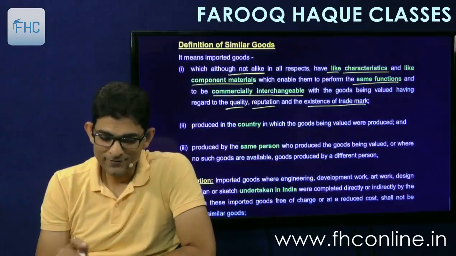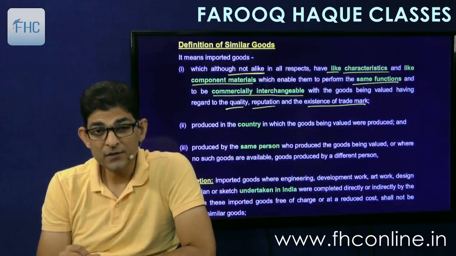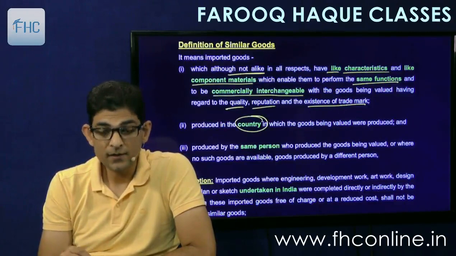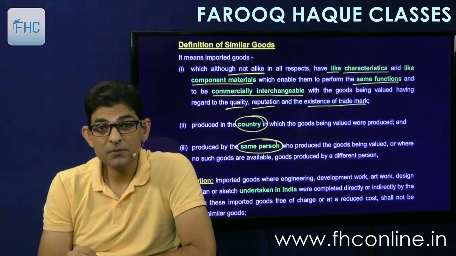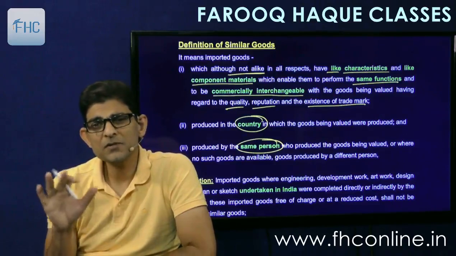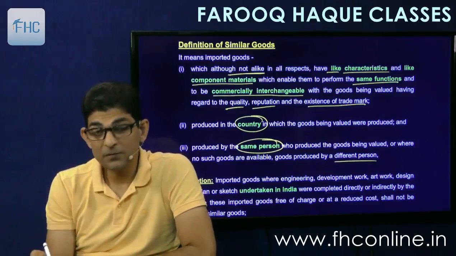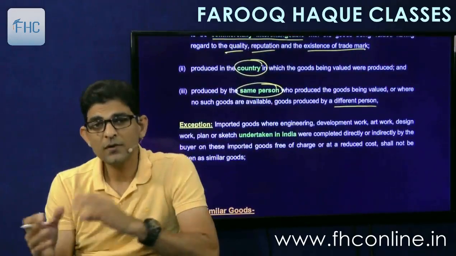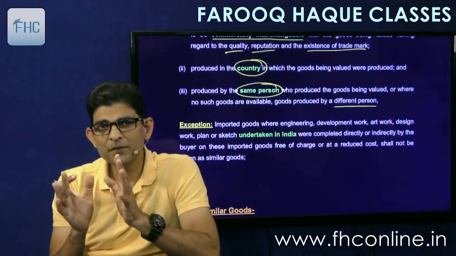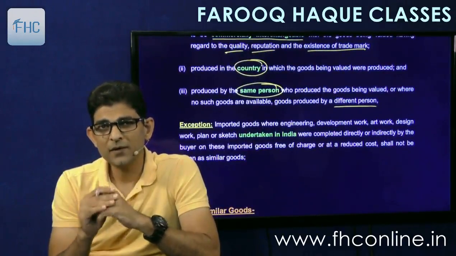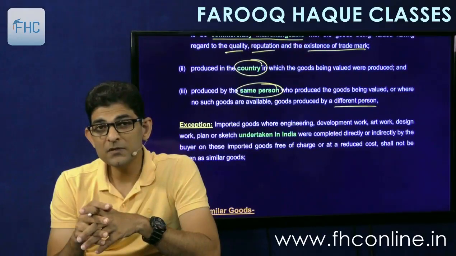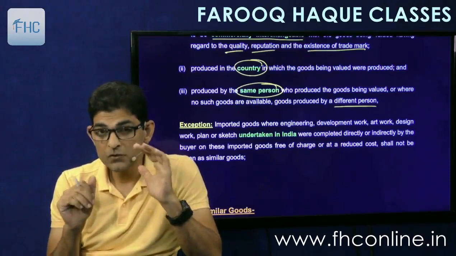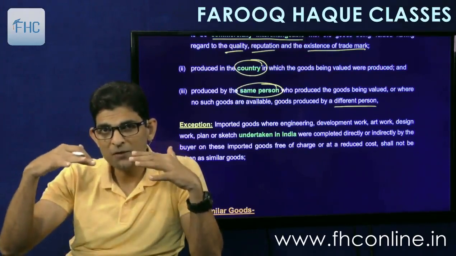Then the other 2 points are similar to the identical goods definition. The country should be the same in which the similar goods are manufactured, and they should be manufactured by the same person, or if not available, then some other person will also do. A different person is acceptable. So if I have imported Nike shoes and you have also imported Nike shoes, but with a little bit of differences, they are similar, not identical, then fine. Or if nobody has imported Nike but somebody has imported Reebok, then we can take that also, because Reebok and Nike have almost similar brand value.